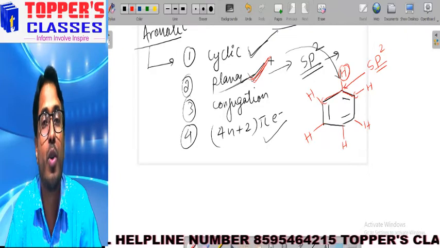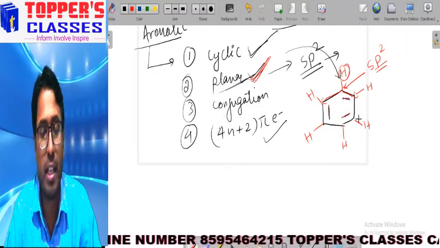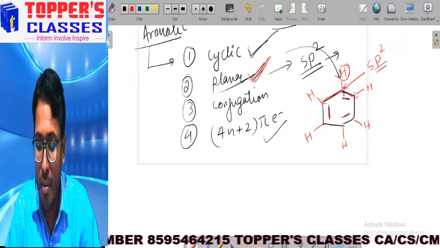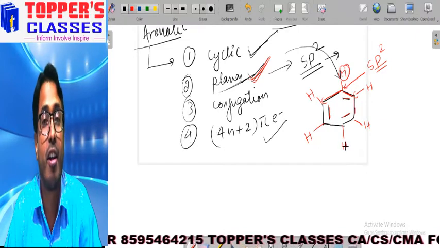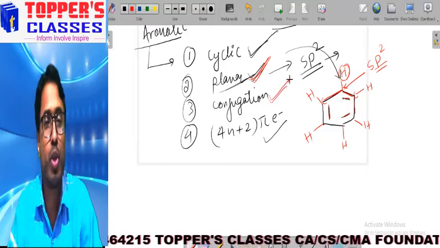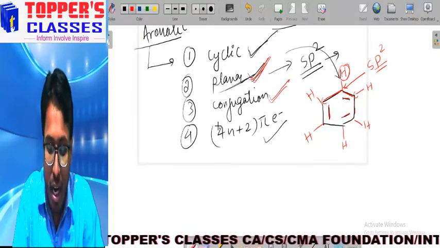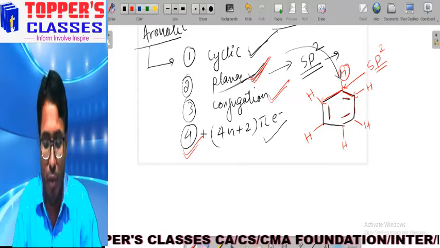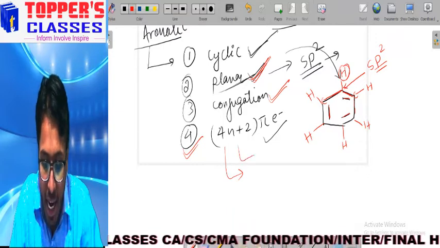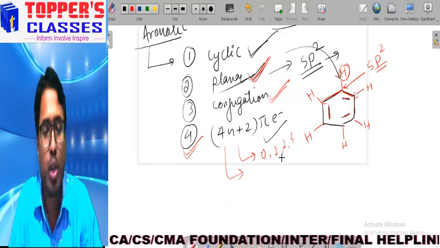In order to look for conjugation, if we look at the bonds present in this molecule, there is a double bond, then single bond, again double bond, then single bond. That is alternate double bond and single bond. That means conjugation is also fulfilled by this molecule. Next, the fourth condition is 4n plus 2 pi electrons, where n can be 0, 1, 2, 3, and so on, any whole number.